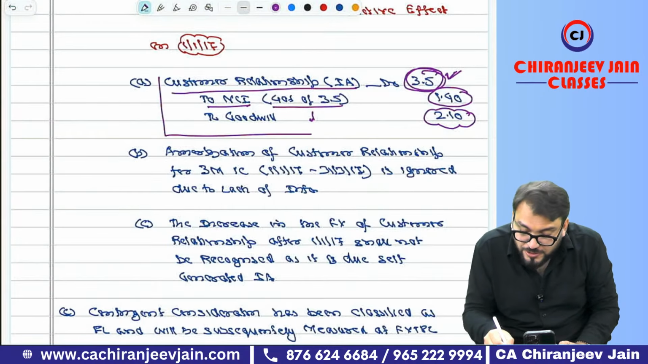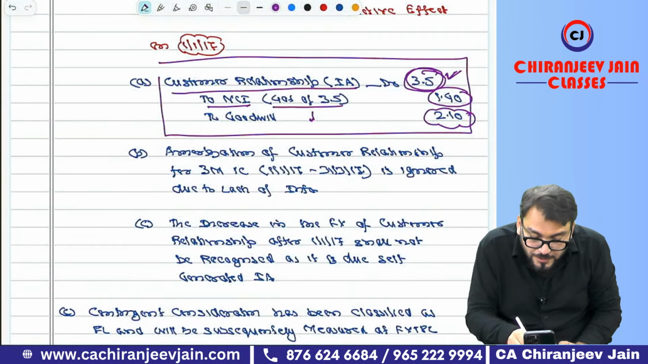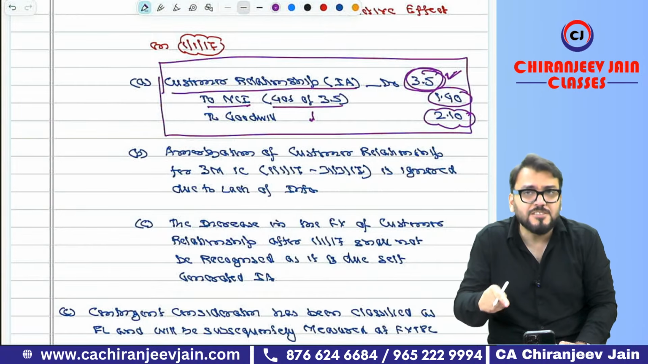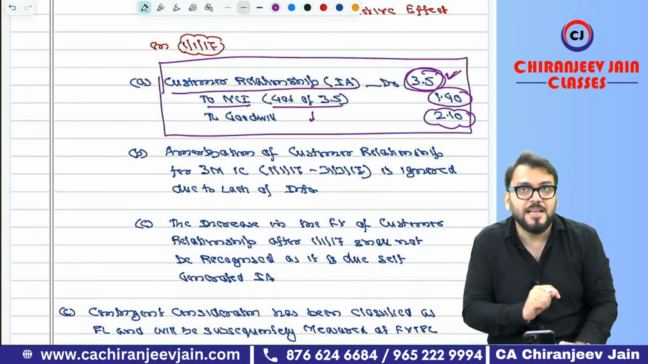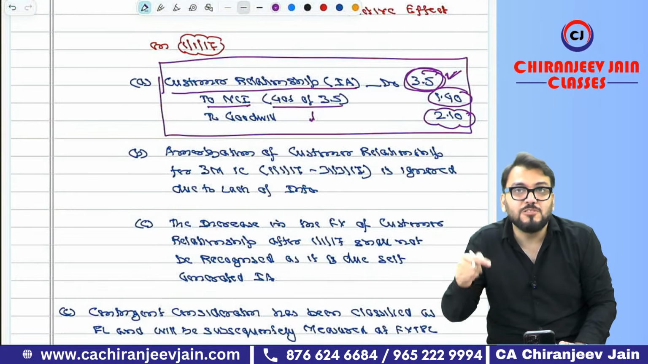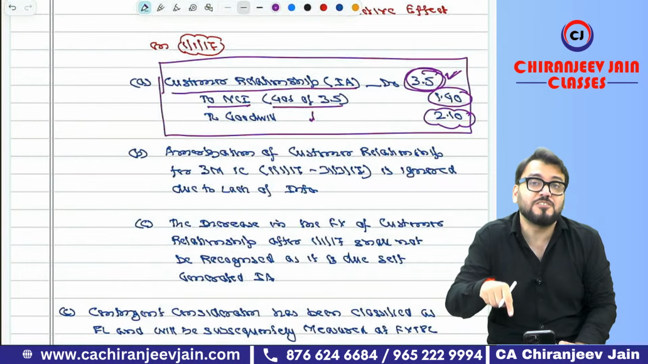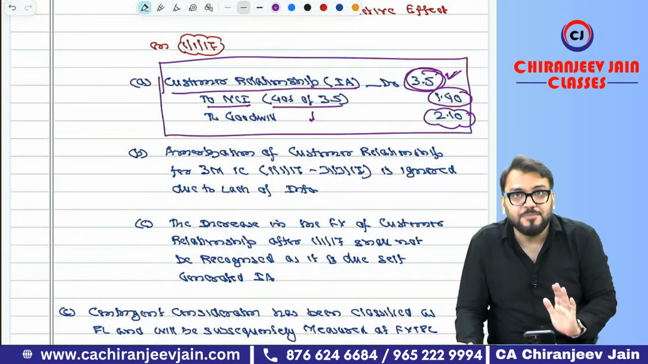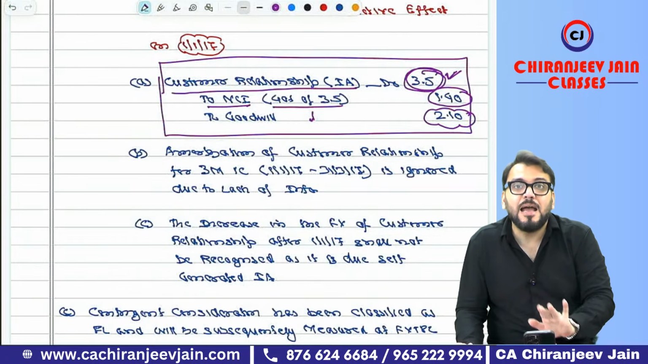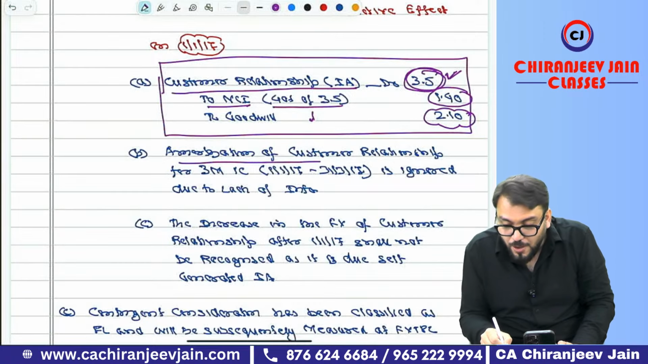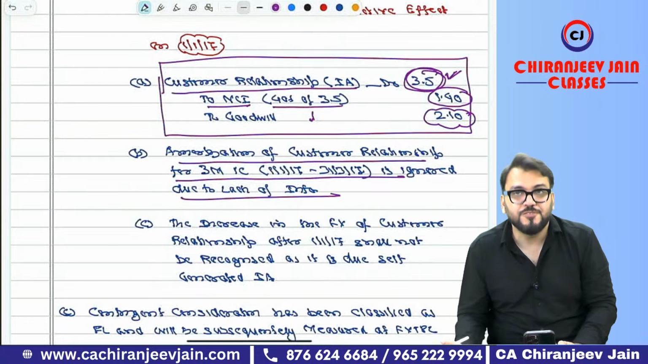Have you understood this particular point? Now, we also need to consider amortization on the intangible asset, because the date of acquisition was 1/1, so from 1/1 to 31st March. But the useful life of this intangible asset is not given, so we can assume it has an indefinite life. Therefore amortization of customer relationship for 3 months is ignored due to lack of information.